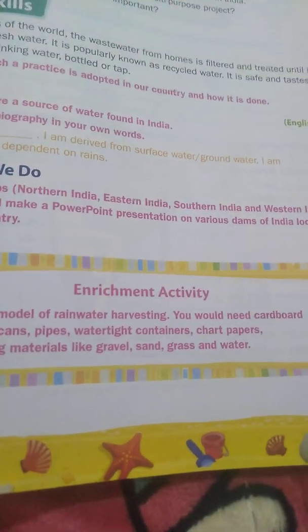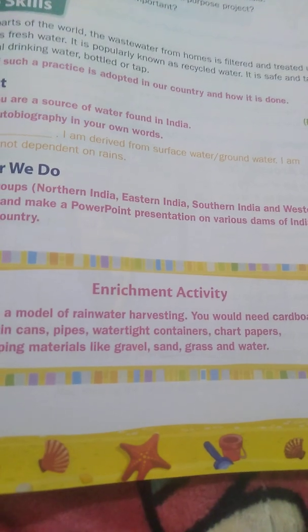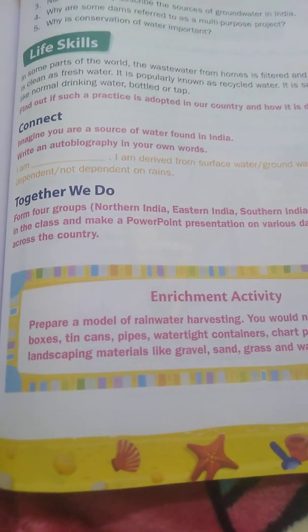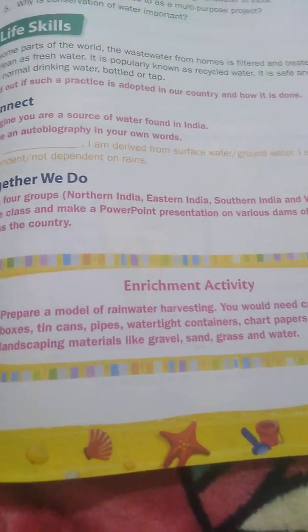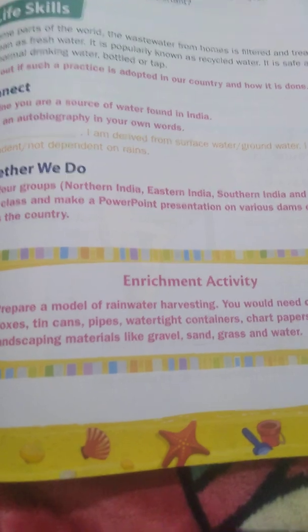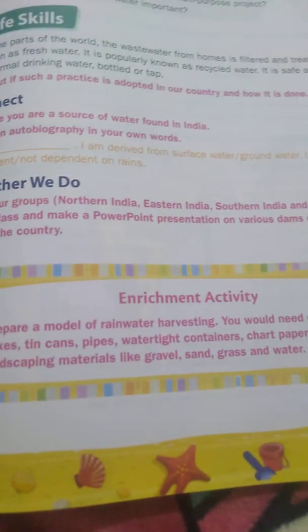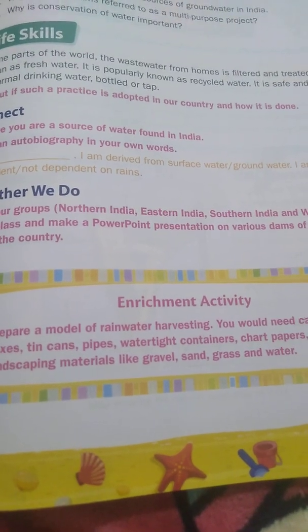And for this, you have to use color pencils. By using color pencils, you have to draw the rainwater harvesting on a sheet, and you have to submit it to Chaya ma'am through WhatsApp. So you have to do this.